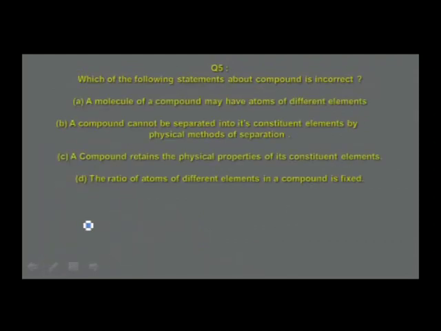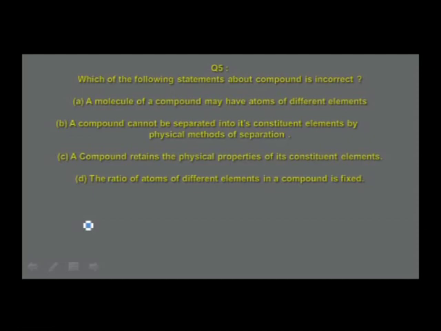Which of the following statements about compound is incorrect? A. A molecule of a compound may have atoms of different elements. B. A compound cannot be separated into its constituent elements by physical methods of separation. Option C. A compound retains the physical properties of its constituent elements. Option D. The ratio of atoms of different elements in a compound is fixed. Now, these are the different options given for the question asked above.